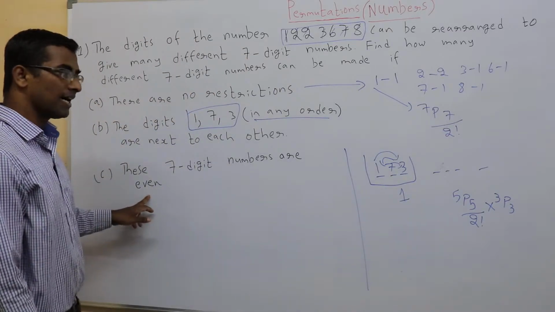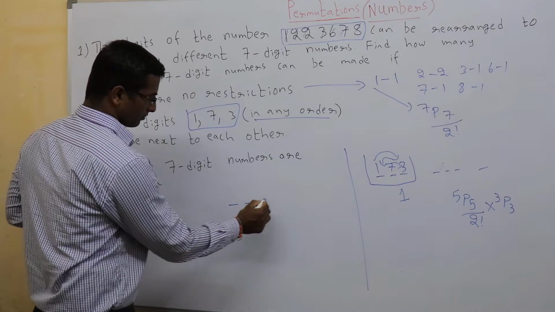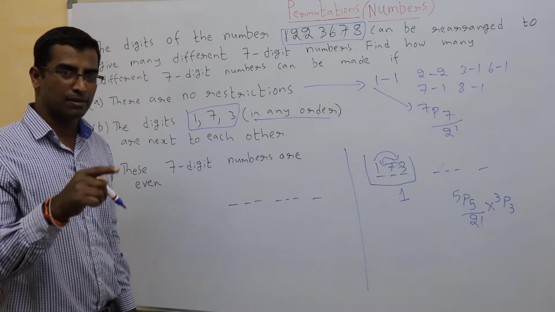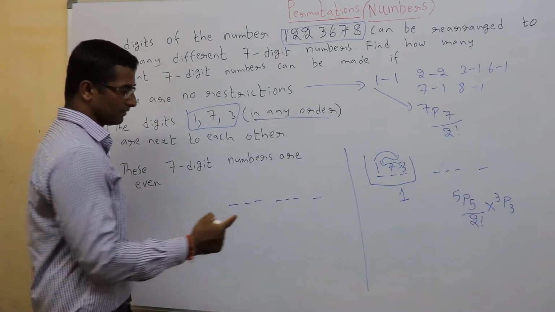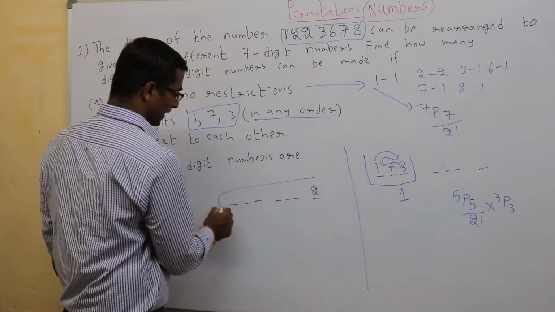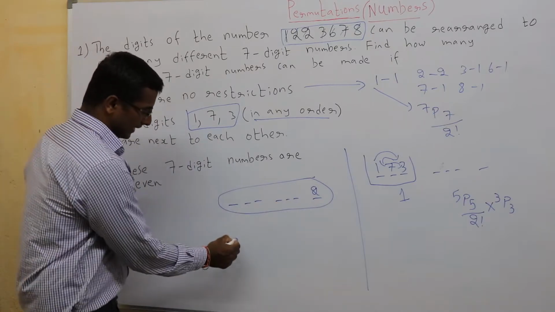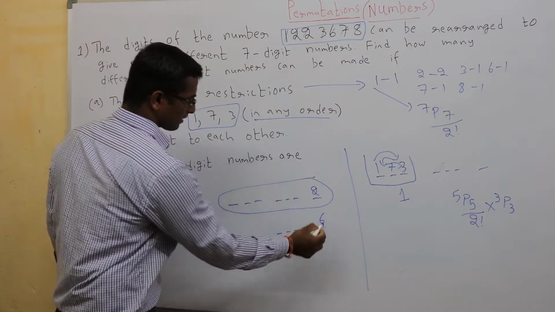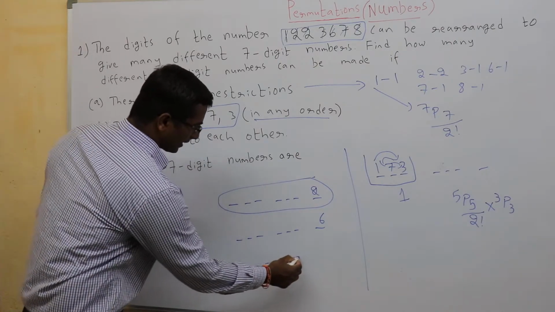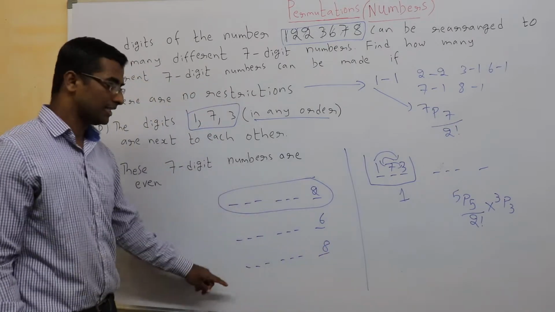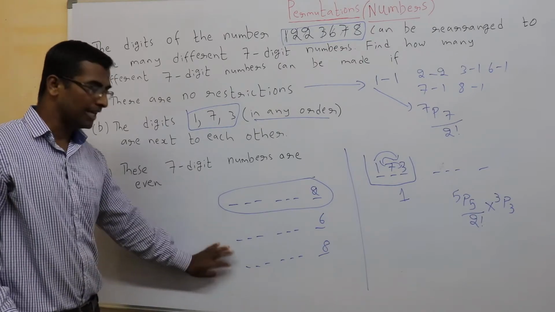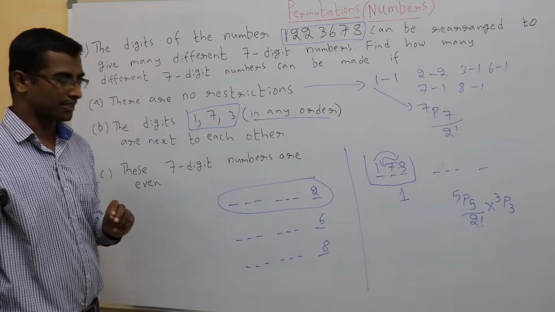These 7-digit numbers are even. When do I say our number is even? By looking at the number present in one's position. Here if I fix 2, I can say this entire number will be an even number. In the same way if I fix here 6, then also I can say this will be an even number. If I fix here 8, then also I can say this will be an even number. So let us write for each and add. That will be our final answer.